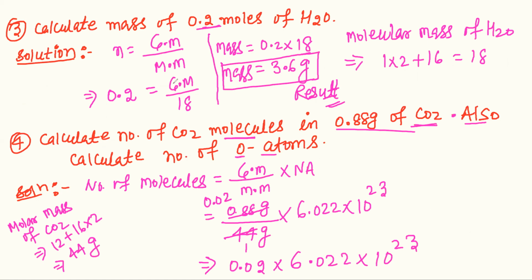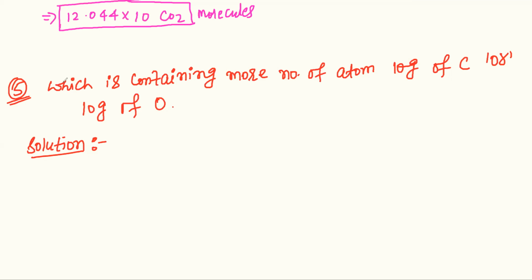In this situation, the number of atoms in oxygen: we have 12.044 into 10 raised to the power 21, and oxygen is O2, so multiply by 2.